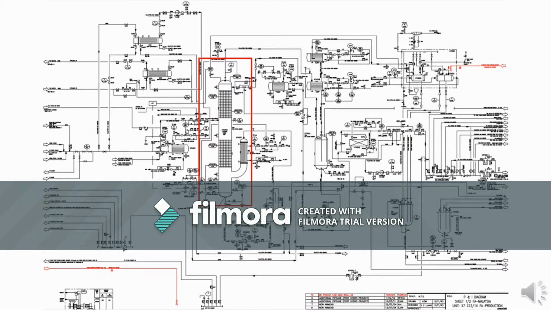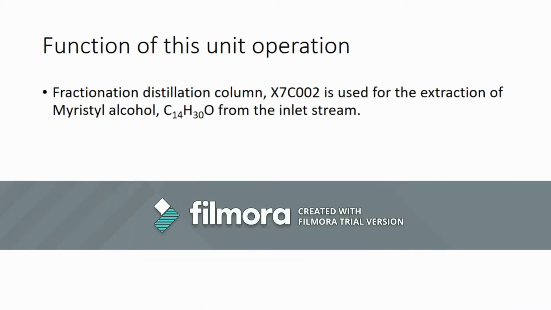As shown in the PNID, the feed of this fractionation column X7C002 is a mixture of different fatty alcohols, which is from the bottom stream of fractionation column X7C005 after the extraction process of C6 to C12 fatty alcohol, while the overhead desired product is myristyl alcohol and the bottom product consists of unwanted fatty alcohol. The function of this column is to extract myristyl alcohol from the mixture of fatty alcohol.